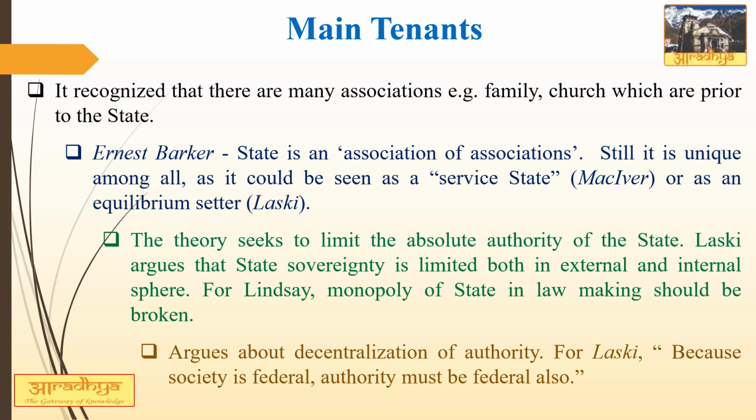Second important characteristic of pluralistic theory is that it considers state as a coordinator. According to them, state does not exist above any other association. Rather, in words of Ernest Barker, state is an association of associations.